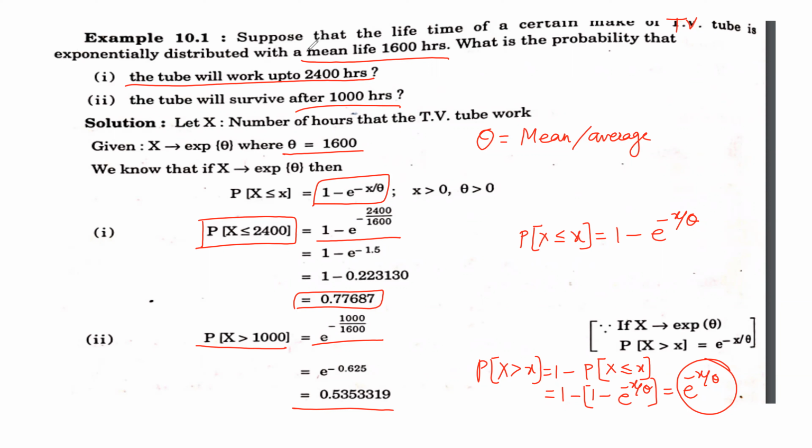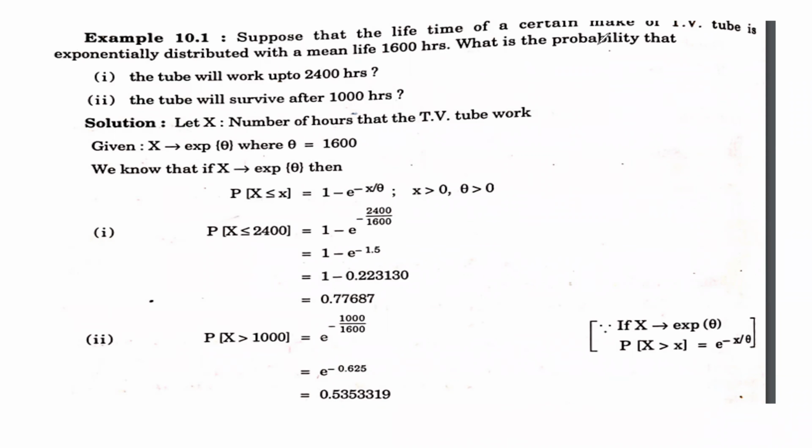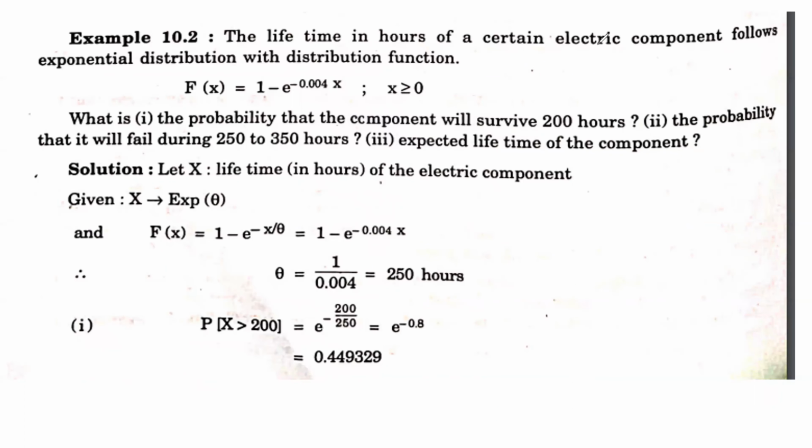Now we'll take the next example. Another example is given: the lifetime in hours of a certain electric component follows an exponential distribution with a distribution function 1 minus e raised to minus 0.004x, for x positive.